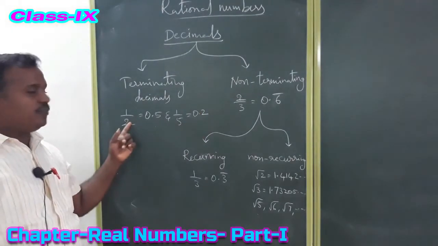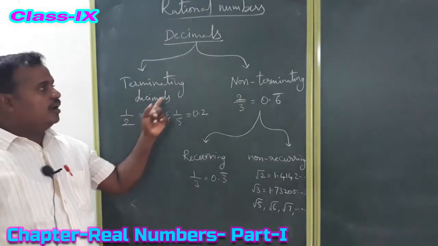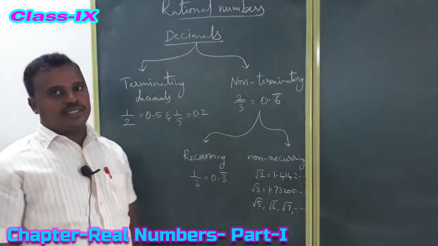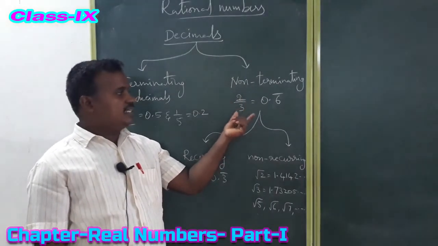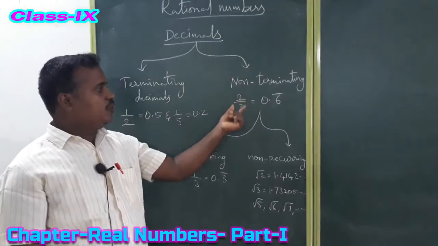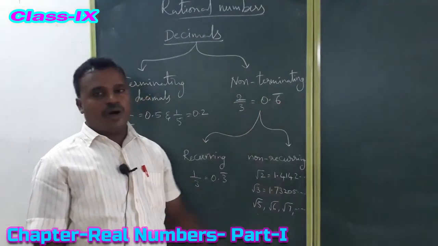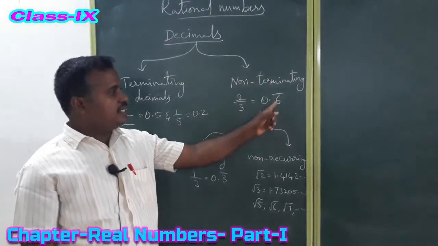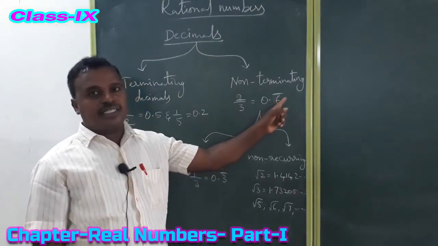This type of decimals we call terminating decimals. The second one is non-terminating decimals. In the example, the second problem, the value of 2 by 3 is 0.6666, 6 bar. This is non-terminating, it is going on, and the decimal part is recurring.